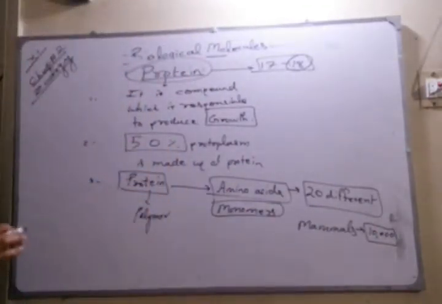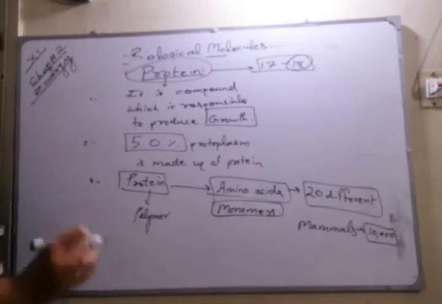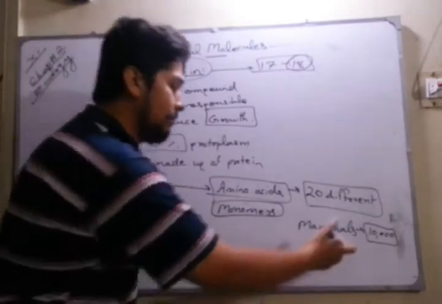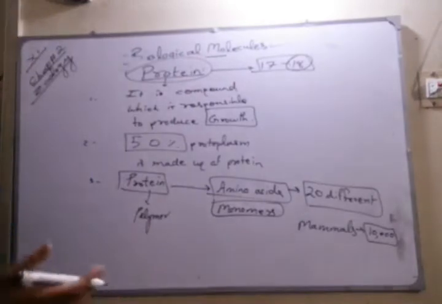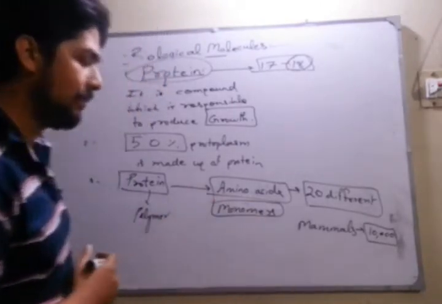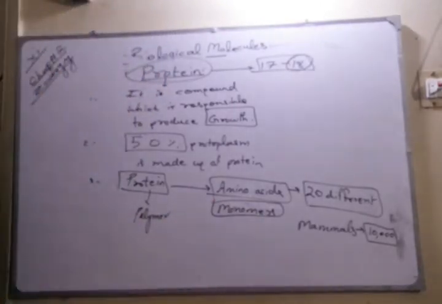Remember this, because it can appear in MCQs. Just like 26 alphabets make so many words, 20 types of amino acids make 10,000 types of protein in mammals, whereas it could be very different in arthropods, mollusca, and other organisms.